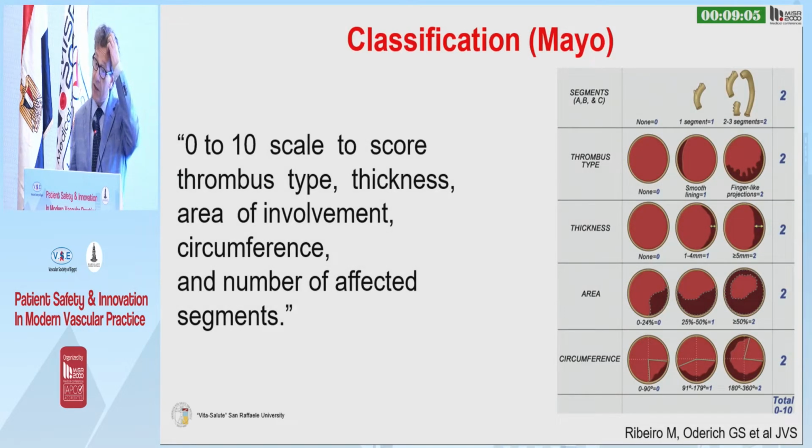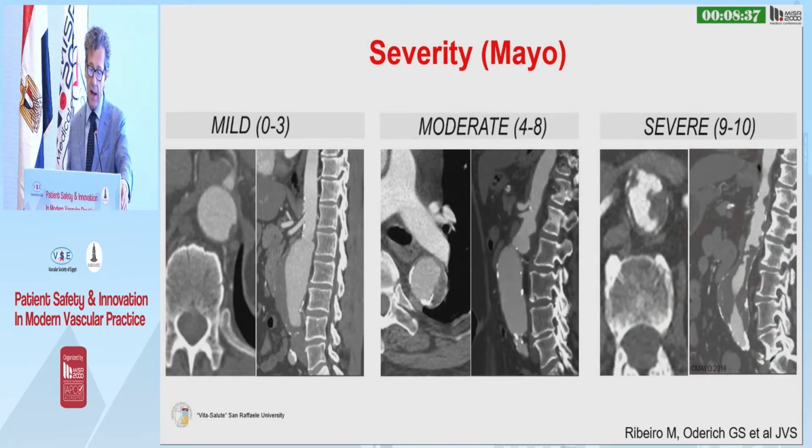So there are a number of different classifications. This is the one from the Mayo group that gives points for different issues, such as which segments of the aorta are shaggy, what kind of thrombus, the thickness of the thrombus, and the area of the aorta involved by the thrombus, the circumference. So you have points for each of these topics, and then you have a 0 to 10 scale. And you can have mild shaggy aortas, 0 to 3, moderate, 4 to 8, or severe shagginess, 9 to 10.